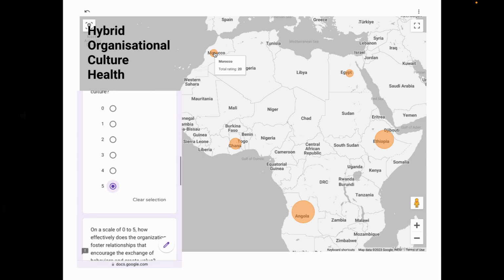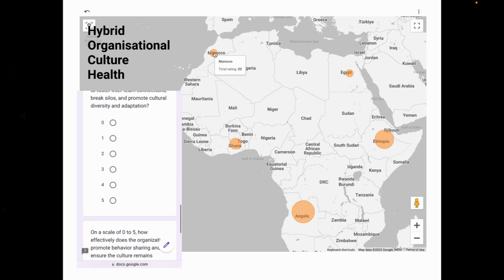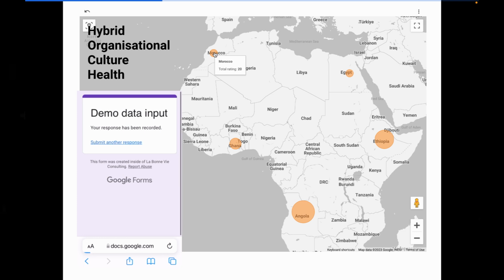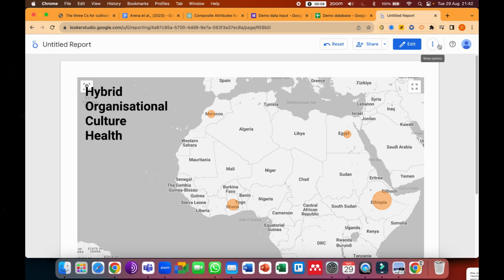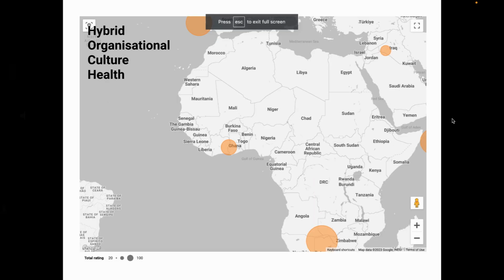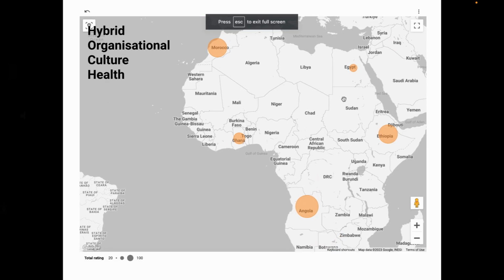Now, the minimum range for auto refresh is 15 minutes, but we can just refresh manually. That's currently 20. If we refresh it manually, you see Morocco is now at 80%.